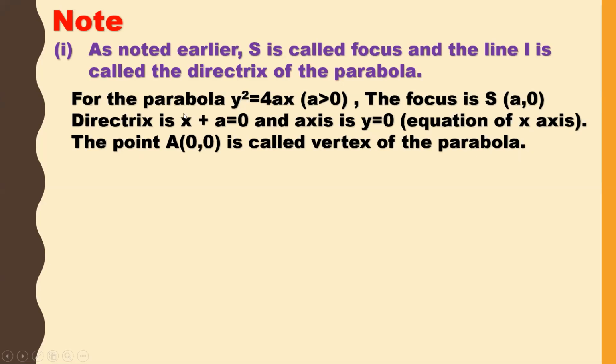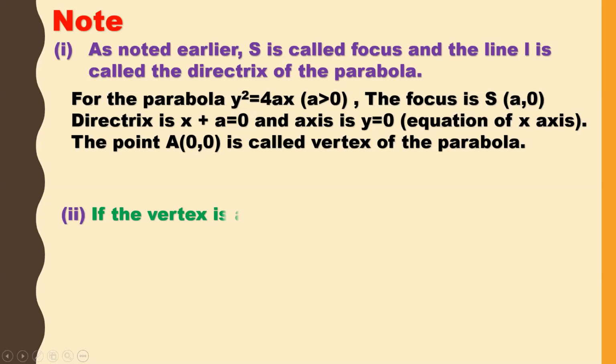So once again, let us see. For the parabola y square is equal to 4ax, the focus is a comma 0, directrix is x plus a is equal to 0 and axis is y is equal to 0 and the point 0 comma 0 is vertex of the parabola.